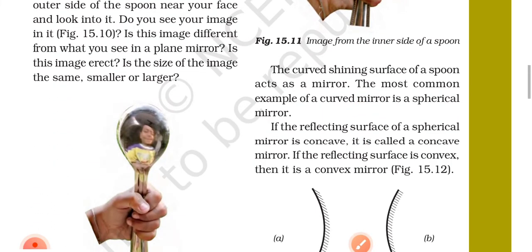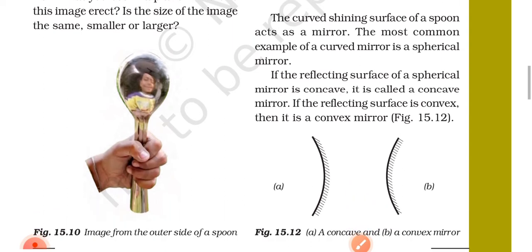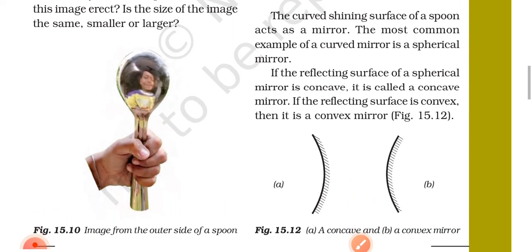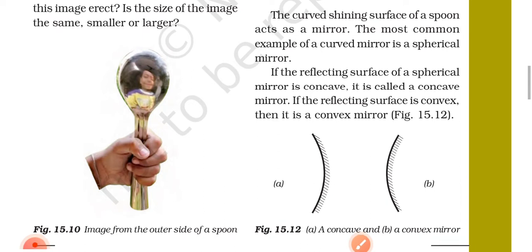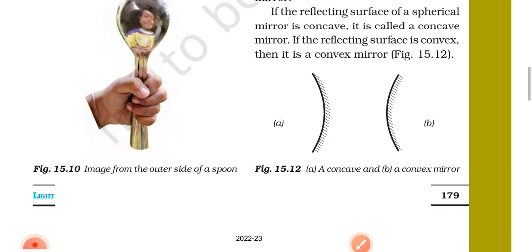The curved shining surface of a spoon acts as a mirror. The most common example of a curved mirror is a spherical mirror. If the reflecting surface of a spherical mirror is concave, it is called a concave mirror. If the reflecting surface is convex, then it is called a convex mirror. Figure 15.12. A, concave mirror and B, convex mirror.